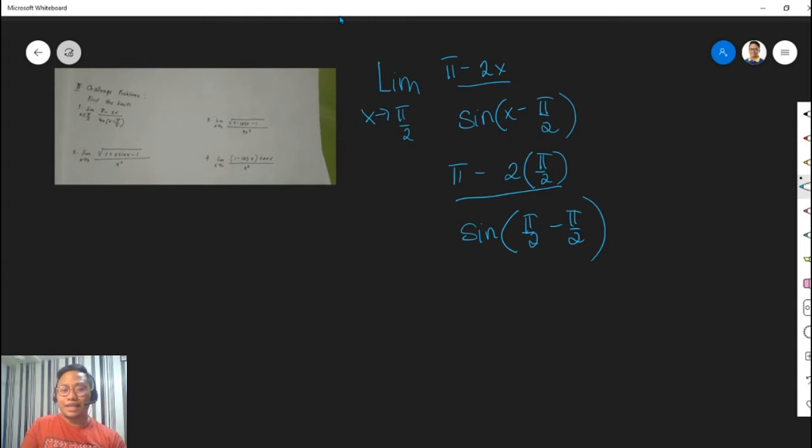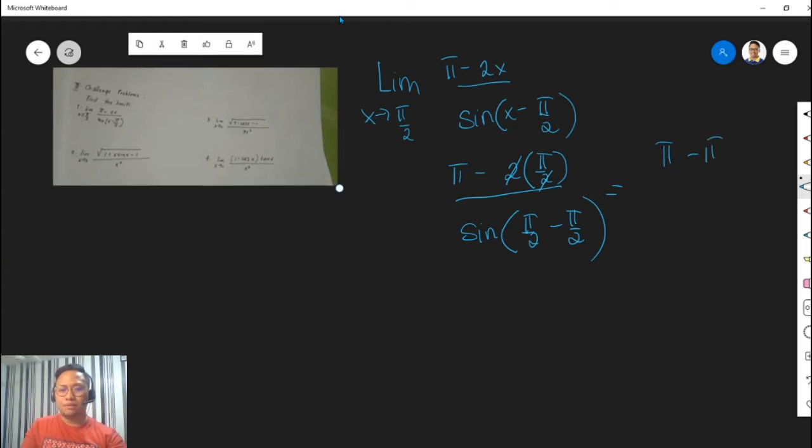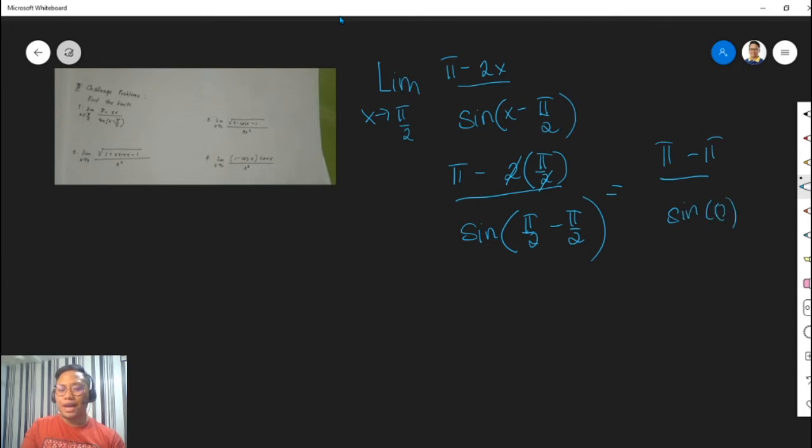If we simplify this, you know that the 2 will be canceled out. So what is left is pi minus pi, and the denominator becomes sine 0. Pi minus pi is 0, and sine 0 is also 0. Why did I know this? Because you can actually use your calculator to evaluate sine 0. But if you want to know the reason, use the SOHCAHTOA concept using the right triangle. Sine 0 is equal to 0.